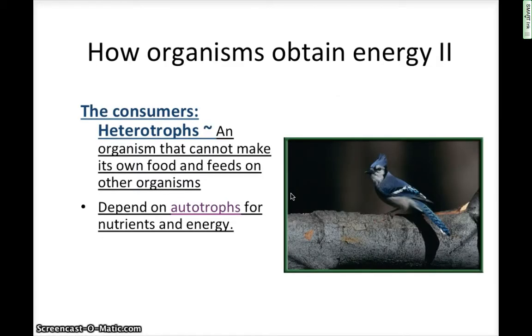There are other organisms, though, that can't make their own food. We call these either consumers or heterotrophs. Again, those two words mean the same thing, but you should know both. It's defined as an organism that can't make its own food and has to feed on something else, like a plant or even another animal. So the heterotrophs, or consumers, depend on the autotrophs for their energy.